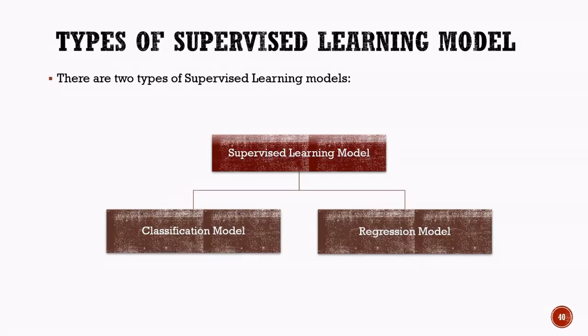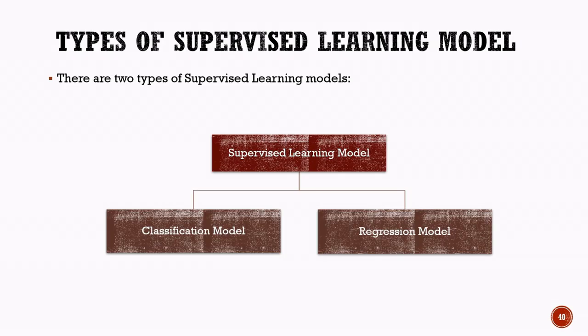Classification and regression in supervised learning. Now that we understand supervised learning, let us look at its two main types. Supervised learning models can be broadly divided into classification models and regression models. A classification model is used when the output belongs to a specific category or class. In other words, the model predicts a label from a fixed set of possible options.